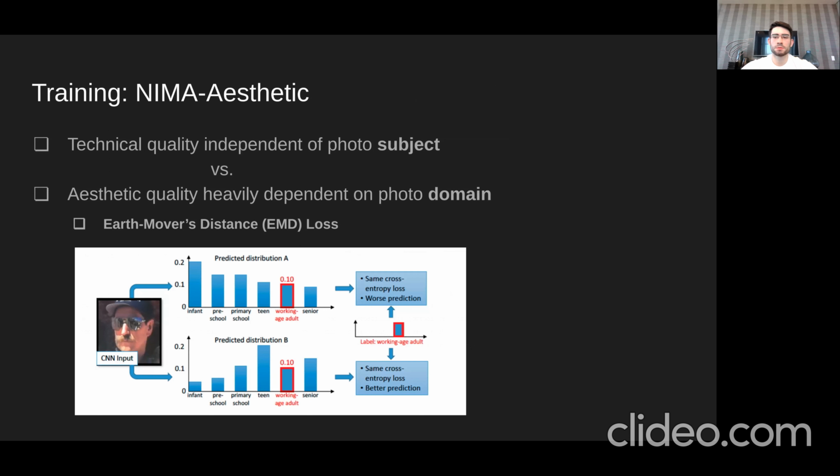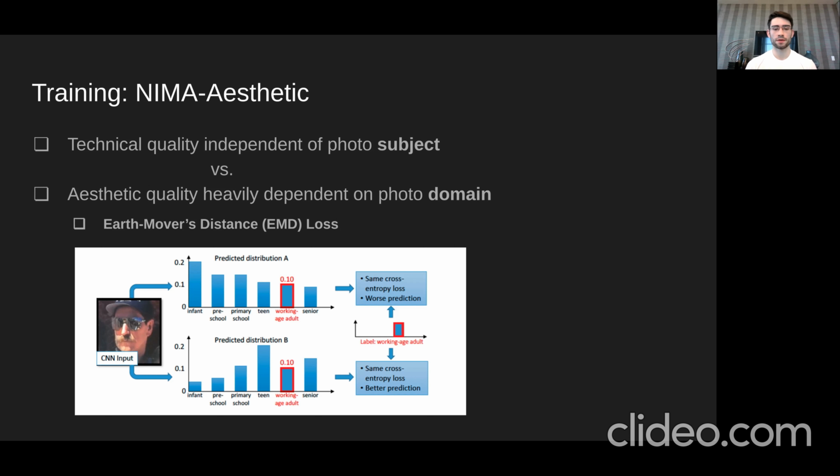Now, some specifics to talk about in training. I'm just going to go over the highlights because I don't have too much time. With the NIMA aesthetic model, basically there's this idea that technical quality is independent of the photo subject, like you can distort all images with blur, but aesthetic quality is heavily dependent on what you're taking a picture of. So in that case, I have to transfer learn with NIMA aesthetic. I can just import directly with the NIMA technical.